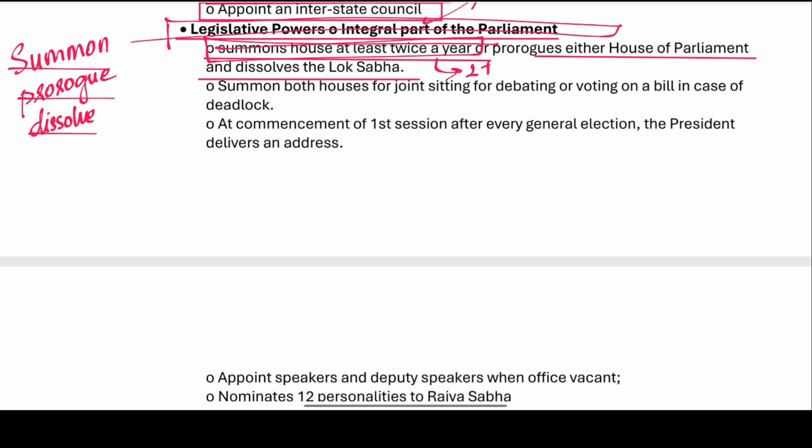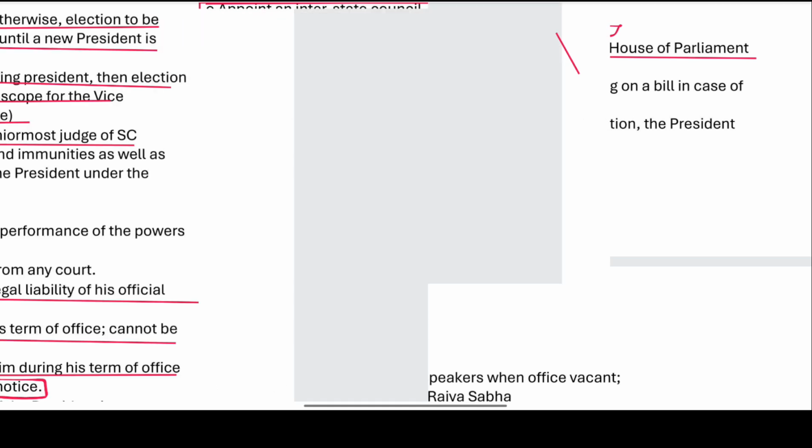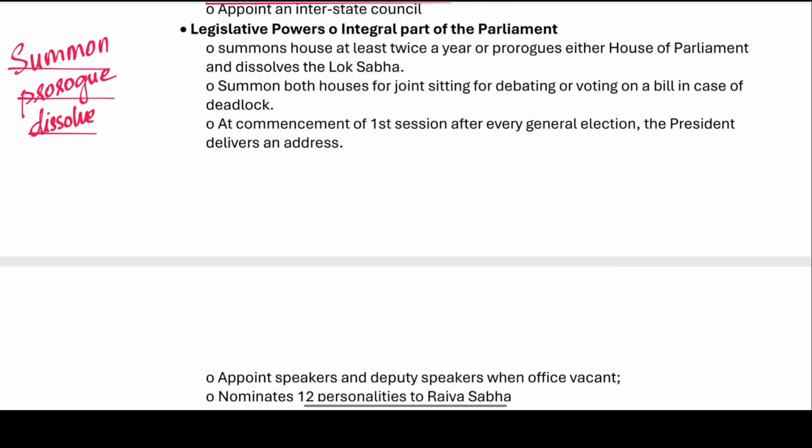Prorogue means he ends that session. Summoning is the beginning of the session. So we have the summoning and the proroguing of the houses, but dissolving is related to the Lok Sabha alone. The summoning and the proroguing is for both the houses.